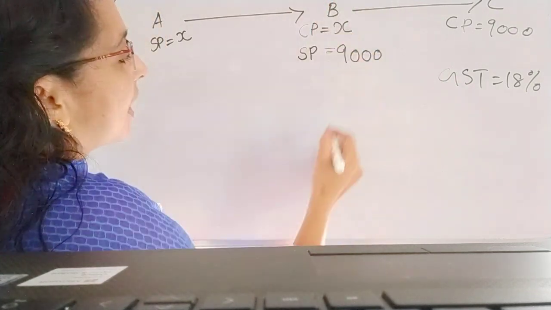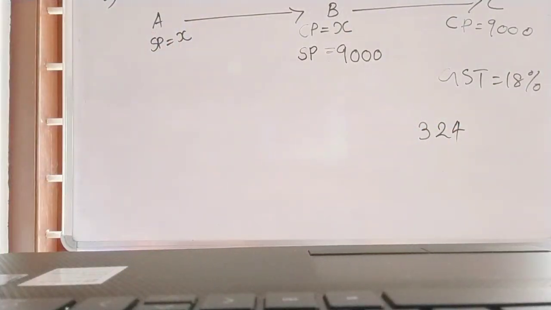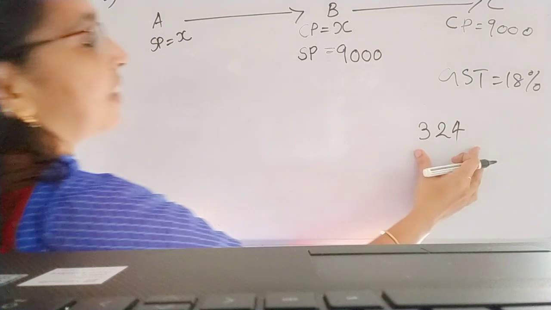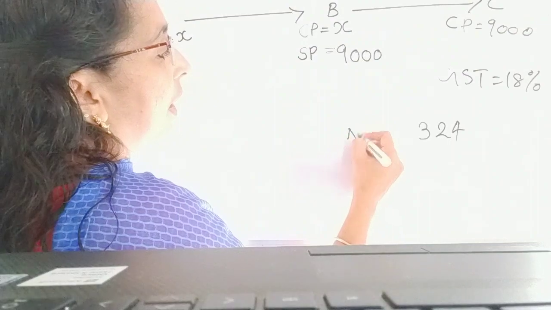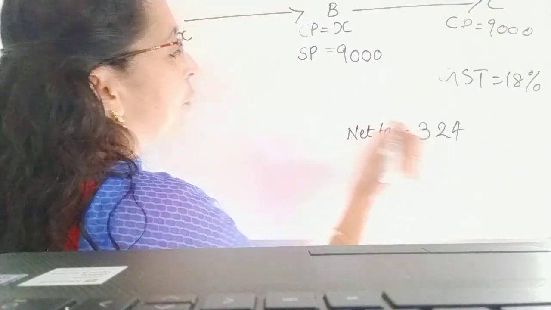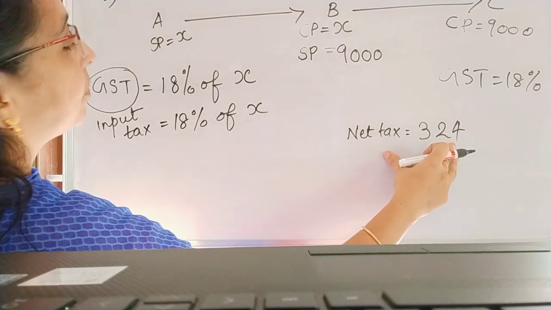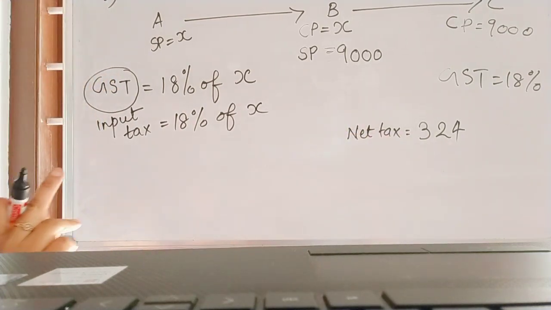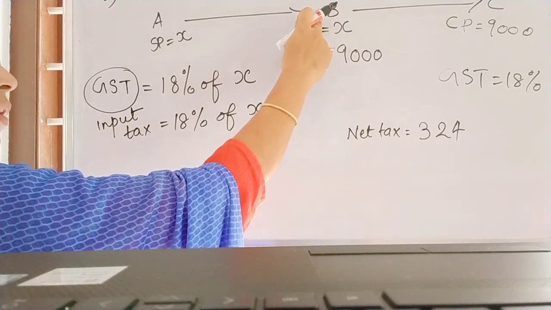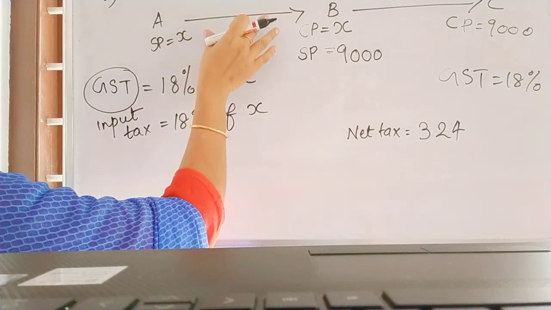That amount is given as 324. So what is that 324? It is tax. It is the net tax. Net tax of B is given as 324. Net tax means output tax minus input tax, so for finding the input tax,